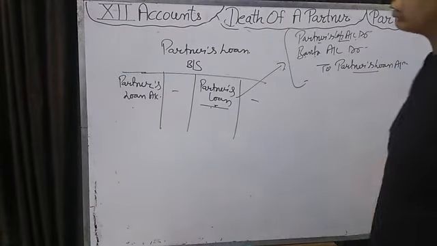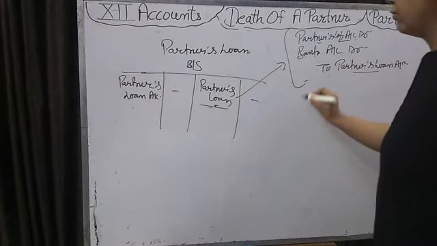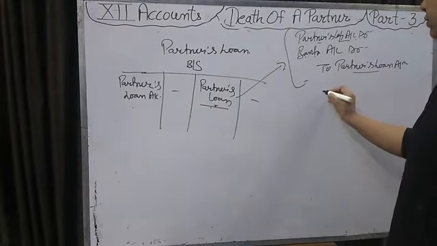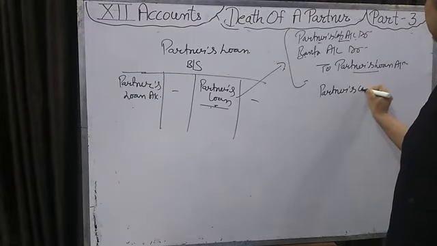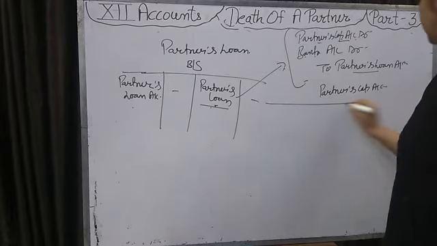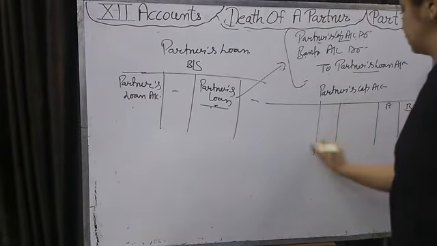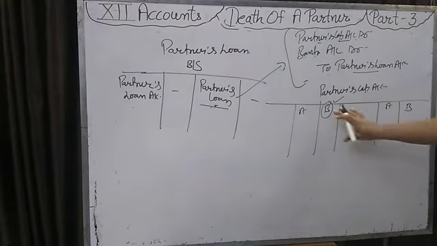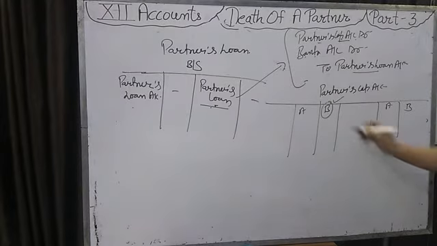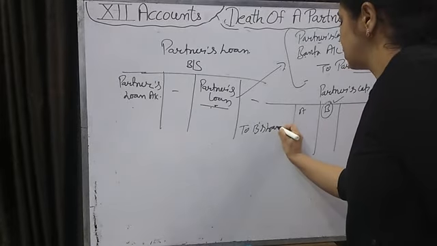If the partner loan account is given on the liability side, then what will we do? At the time of retirement, if the firm does not pay any money to the partner, suppose there are two partners, B is retiring, and the firm does not pay any money to B at the time of retirement, then the whole balance of B's capital will be transferred to B's loan account.